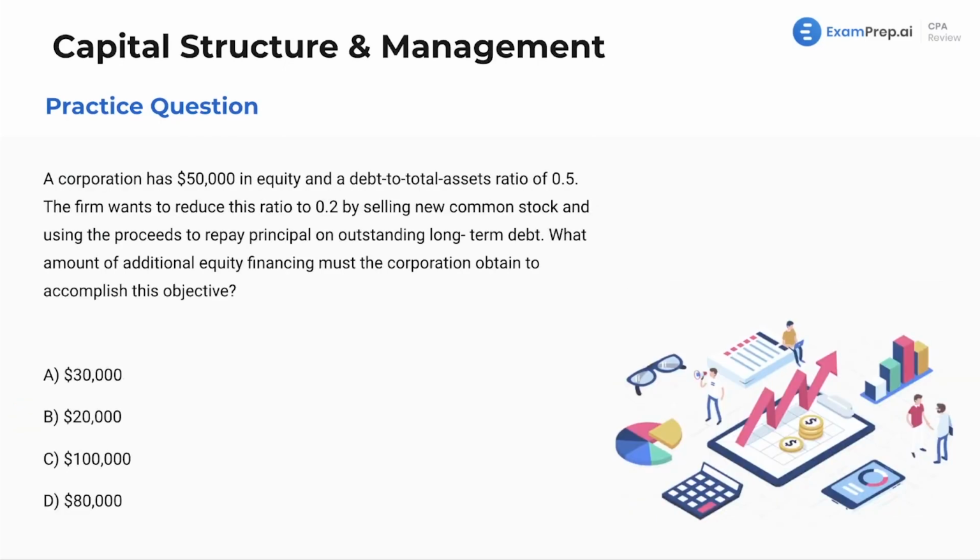Let's take a look here. A corporation has $50,000 in equity and a debt to total asset ratio of 0.5. The firm wants to reduce this ratio to 0.2 by selling new common stock and using the proceeds to repay principal on outstanding long-term debt. What amount of equity financing must the corporation obtain to accomplish this objective? Lots of great content here, practice. This one's a little tricky, and that's why we're going to walk through it.